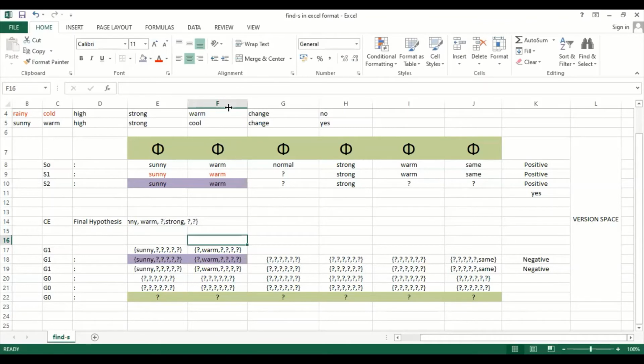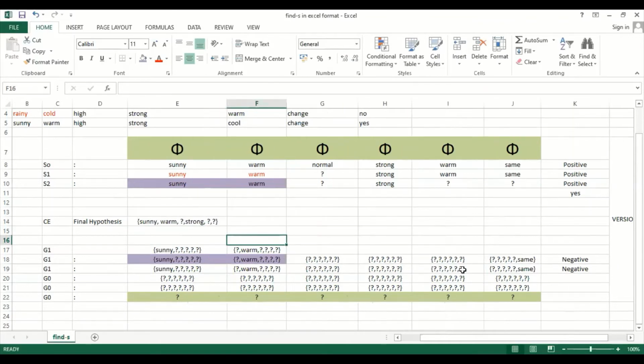Along with this, Sunny can also play a tennis game using this hypothesis now. When the condition is sunny, warm, next question mark, question mark, question mark, again one more question mark. So this is going to be my second option to play the tennis game.